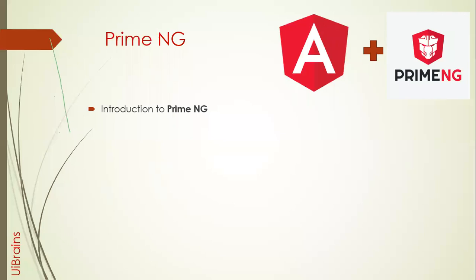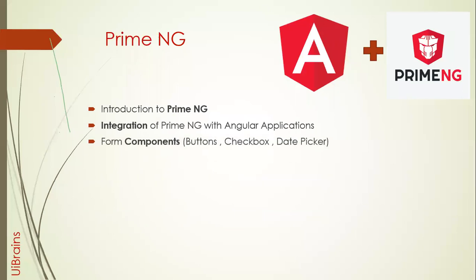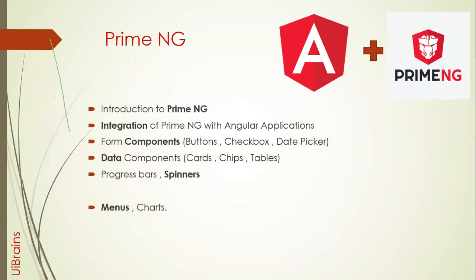Like we have Carousel, a lot of concepts are there. So with Prime NG, again, same: how to integrate with Angular application, how to develop various components of Prime NG, like data components and spinners, menus, charts, everything.